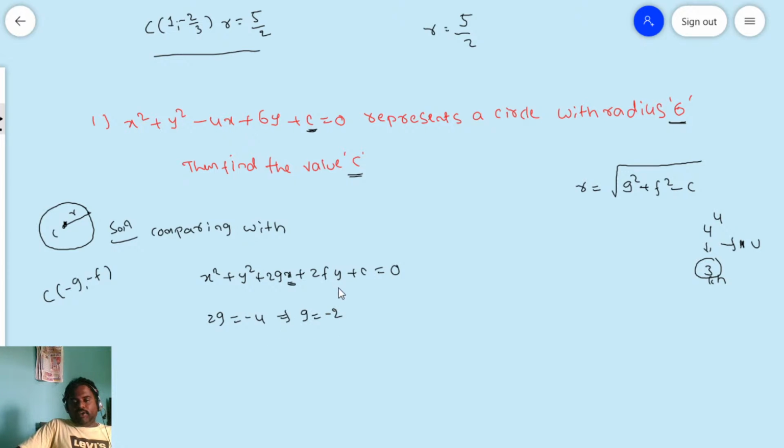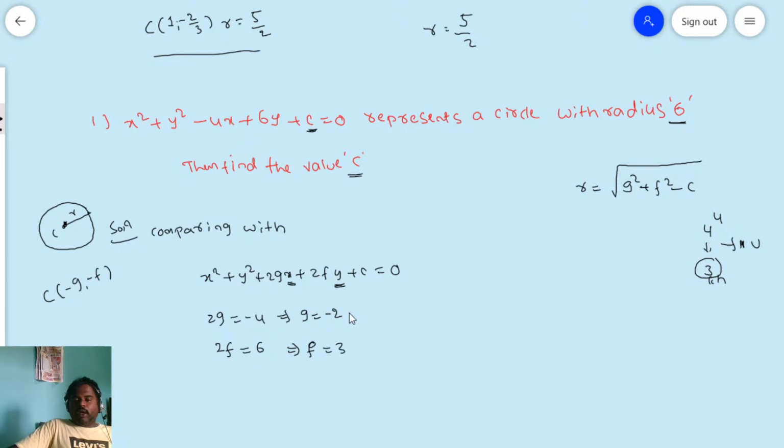Next we need to find the f value. For this we compare the y coefficient in the given equation with the normal form. In the normal form the y coefficient is 2f, which is equal to 6 in the given problem, so 2f is equal to 6, which implies f is equal to 3.